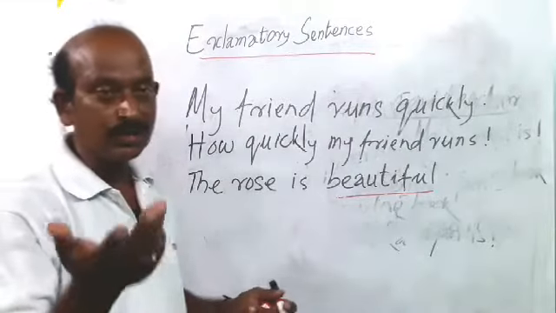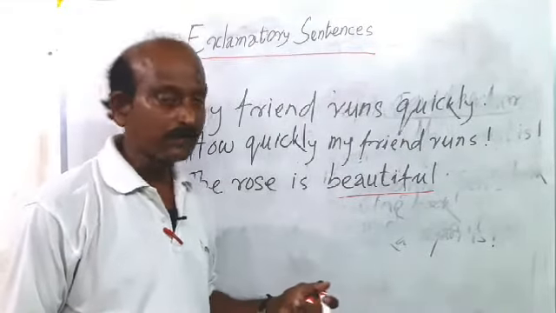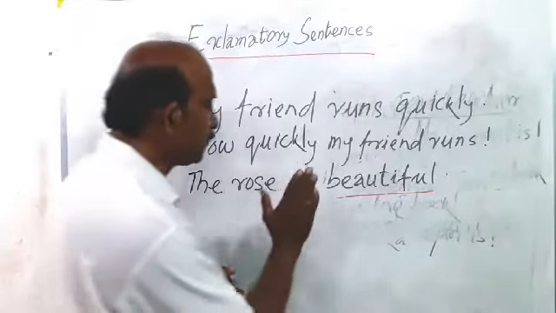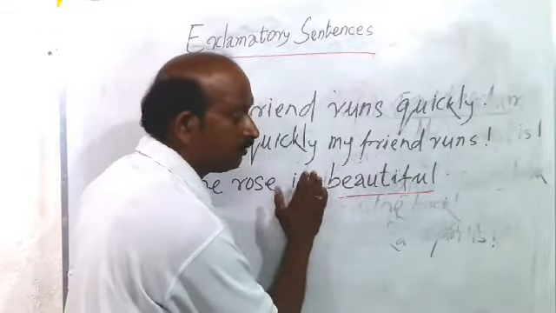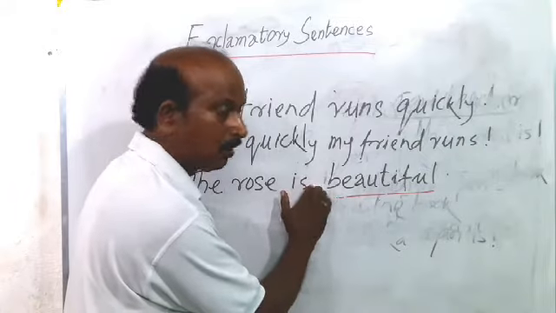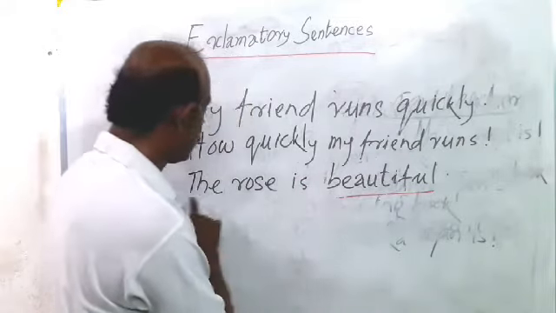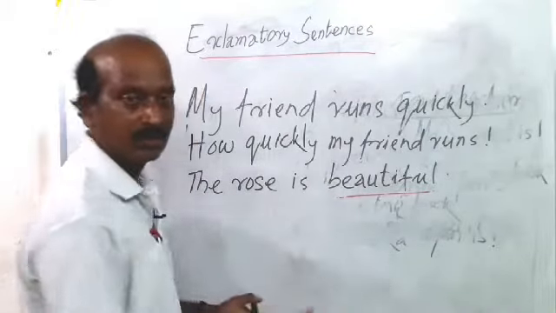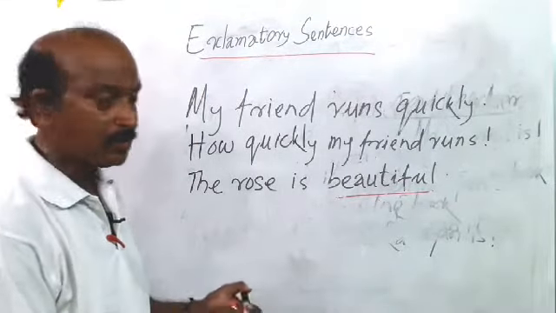So how can we turn this sentence into an exclamatory sentence? Simple, the same rule is applied here. Follow. Before the adjective you write how: How beautiful the rose is. Am I clear? Yes or no?